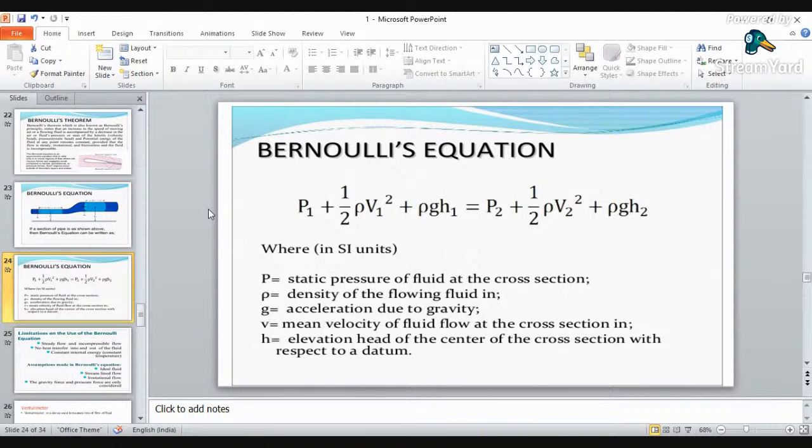Losses will be in terms of the major loss, which is the friction loss, and then there are so many types of minor losses, like losses in contraction, losses in expansion, because of a bend, because of any obstruction, and more.